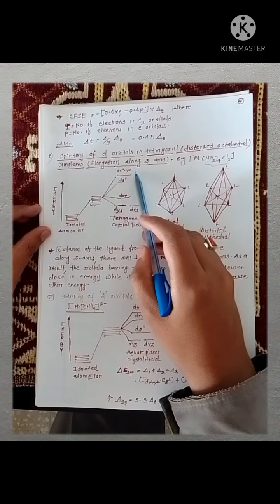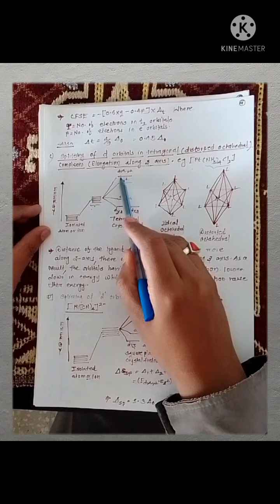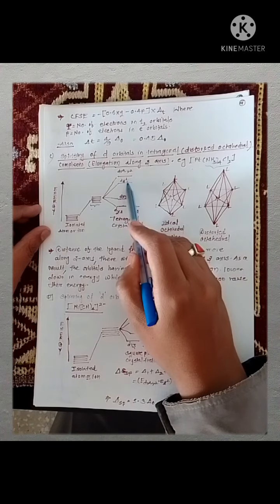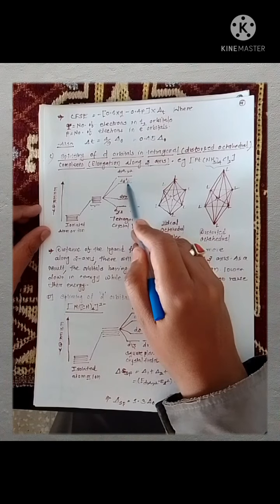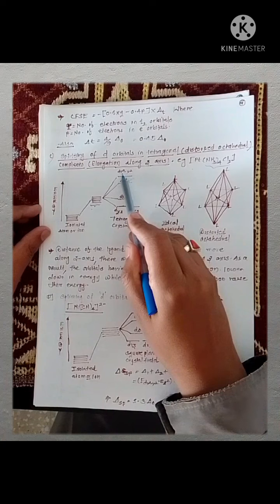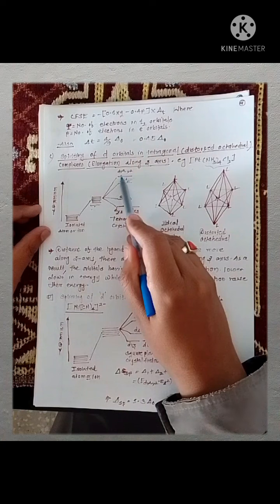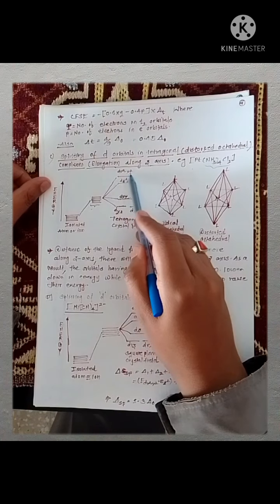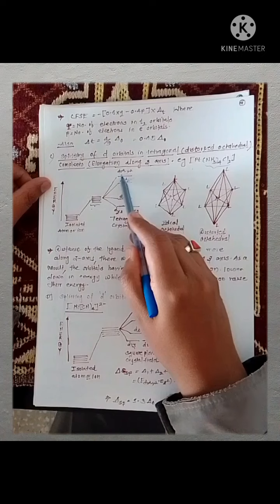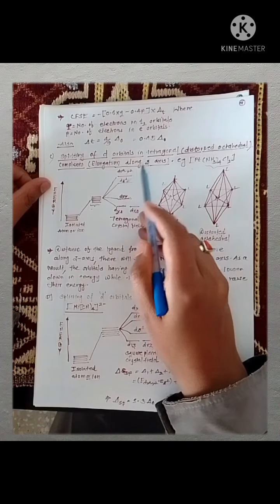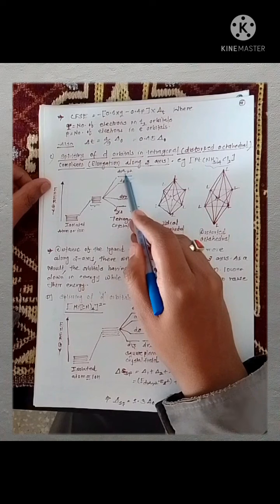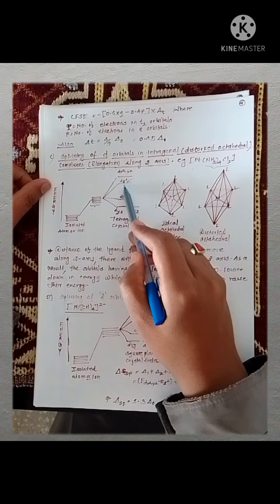in this way. In this case, we see that the energy of the dx square minus y square orbital is greater than the energy of dz square. It simply means that the ligands approaching along the dz square orbital are far away as compared to ligands approaching along the dx square minus y square orbital. It simply means that the ligands coming from the x and y axes are coming closer to the central metal atom as compared to your dz square orbital.